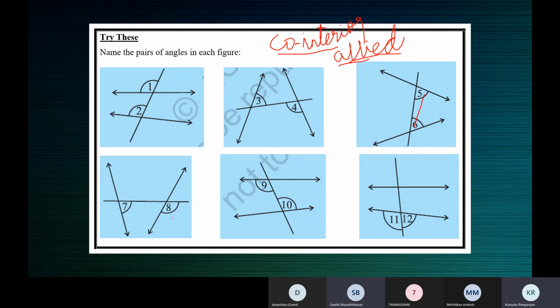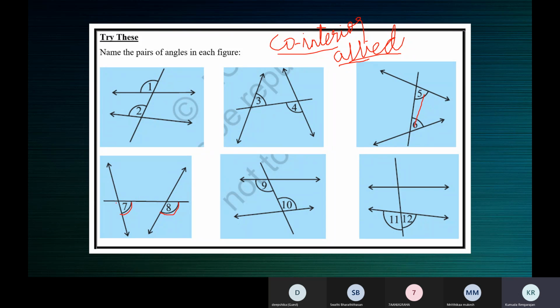Corresponding angles, ma'am. Are they on the same side or opposite side? Ma'am, they are on the same side. One is above and one is below, ma'am. No, both are above the line. See, both are to the right side.